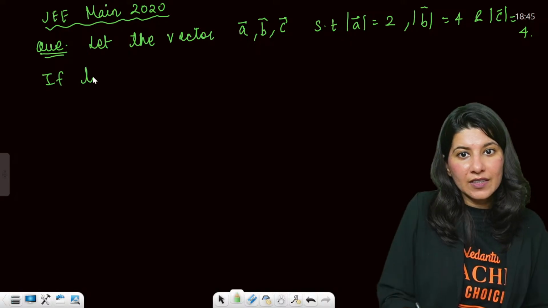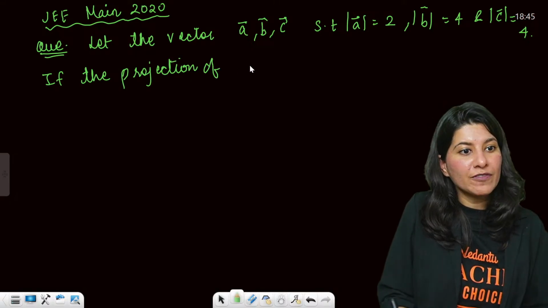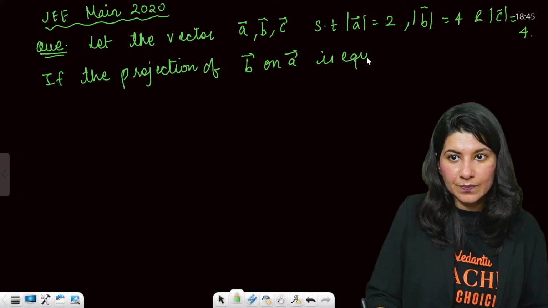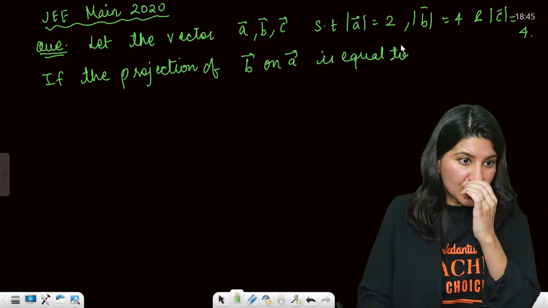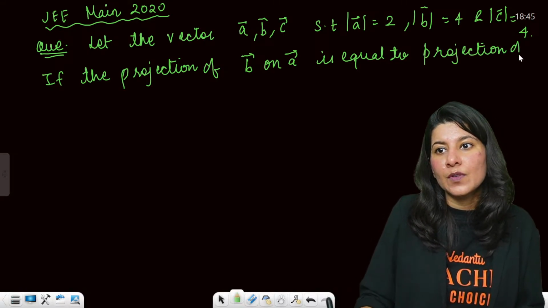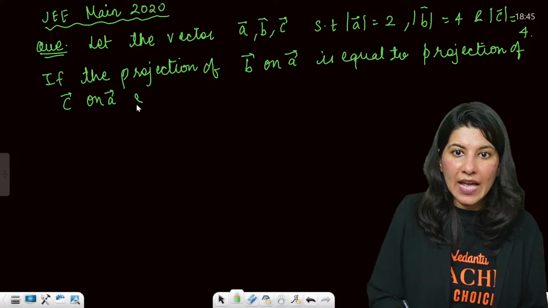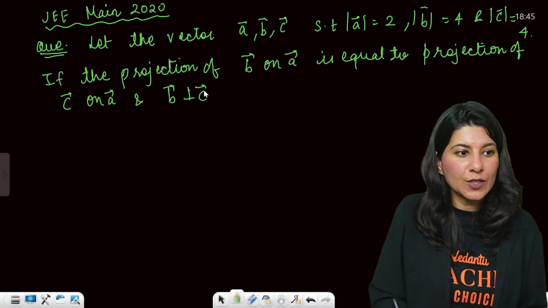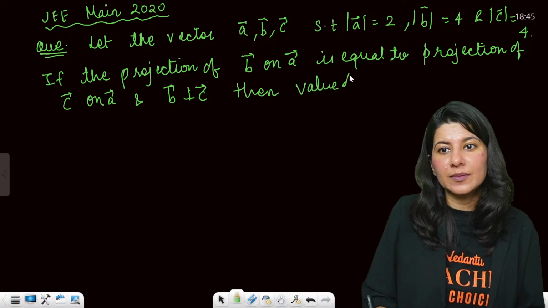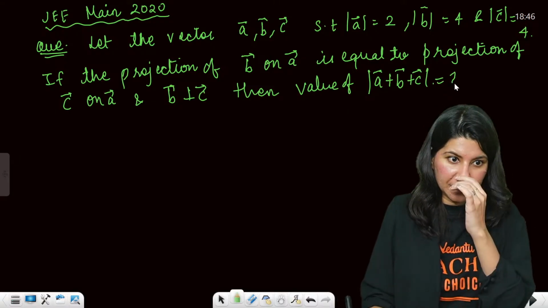Now, if the projection of B vector on A vector is equal to projection of C vector on A vector, and B is given as perpendicular to C vector, then we have to figure out the value of magnitude of A plus B plus C. This was asked in JEE in 2020.